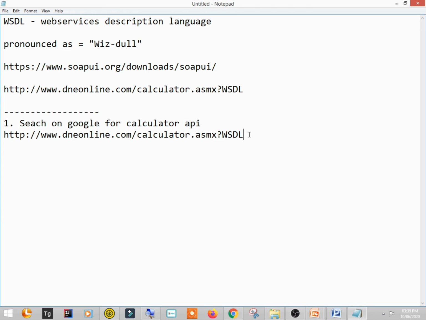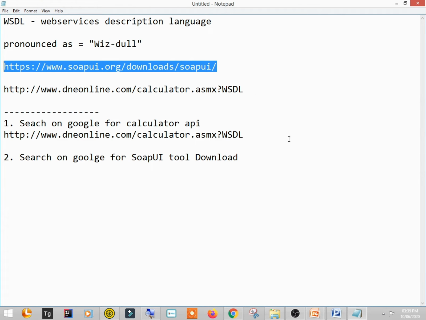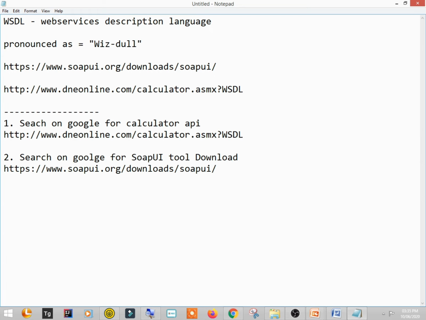Then search on Google for SOAP UI tool, download. Okay, so you can get it on this link.